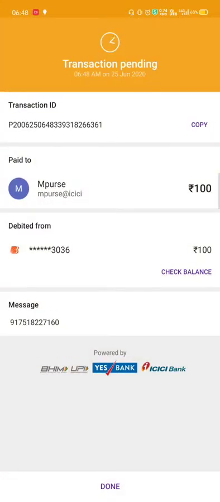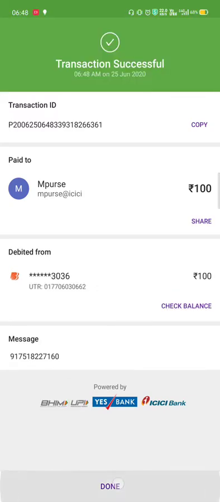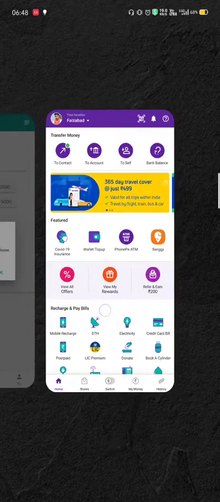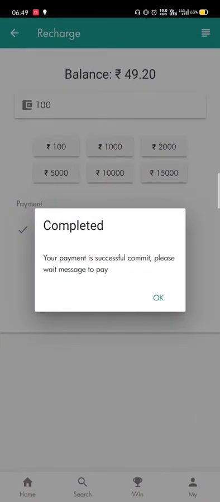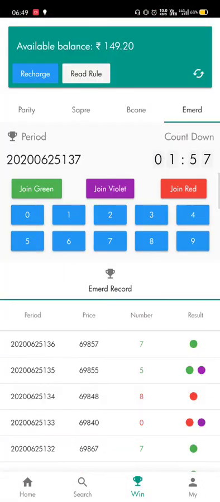Let's continue. Here I have paid the money. I will click done, go back to our Coem account, and then click OK. Here you can see that before the deposit it was 49, now it's 149. Through this method you can deposit here.